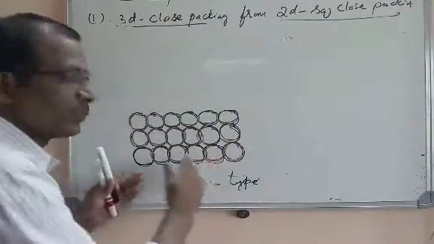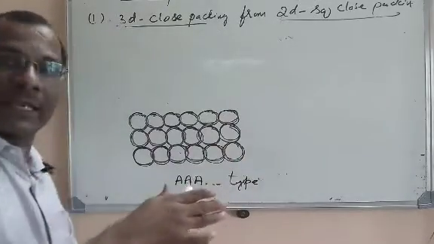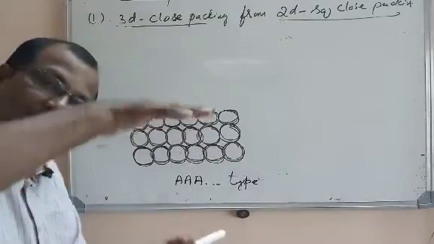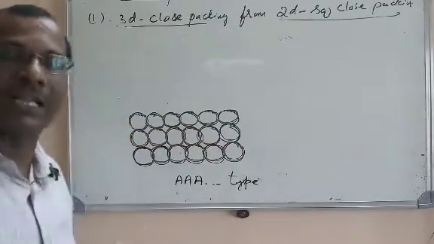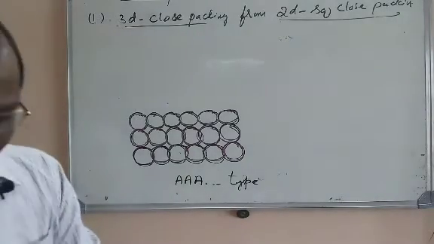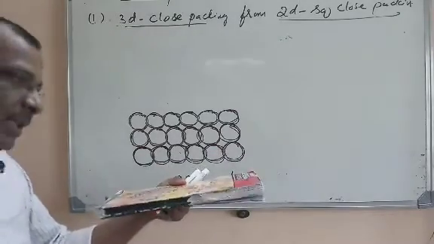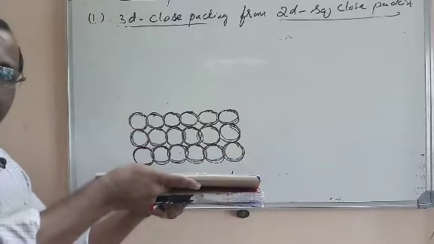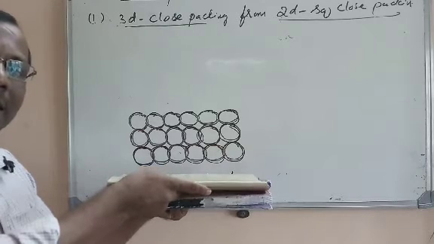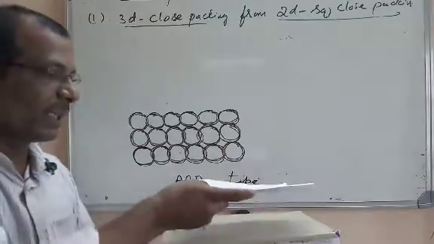We have taken one layer of two-dimensional square packing and we are taking one more layer of two-dimensional square packing. The third layer is also one square packing. We are stacking one layer on top of the other. If this is the first layer of square close packing, I am keeping the second layer on the first layer in such a way that the spheres of the first and second layers coincide. Now I am keeping the third layer here.